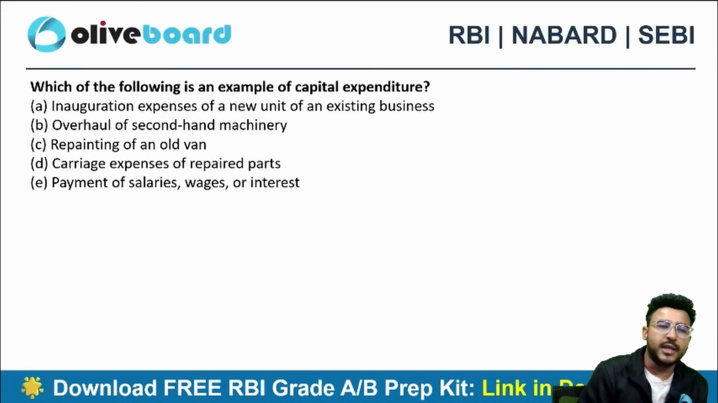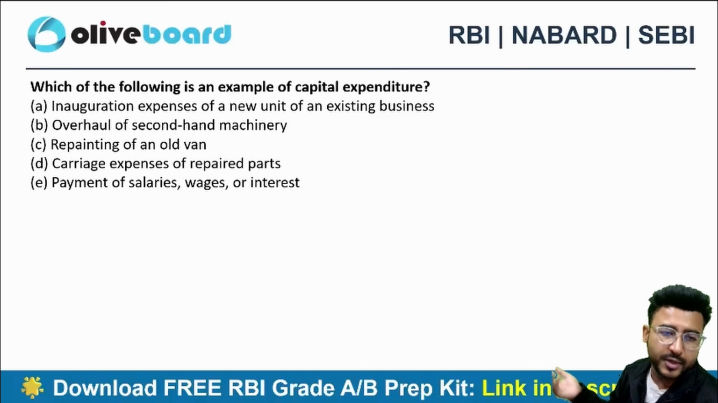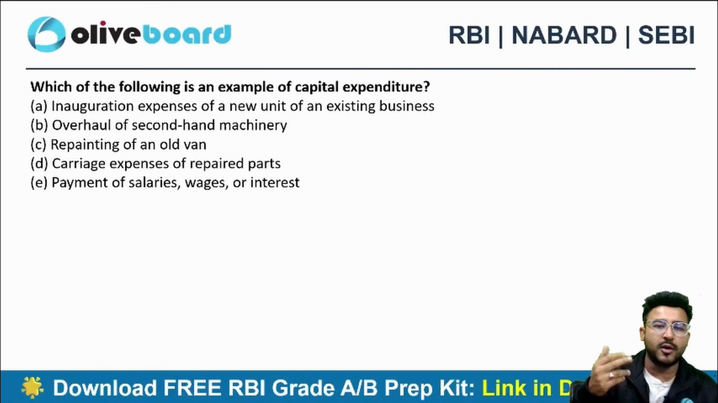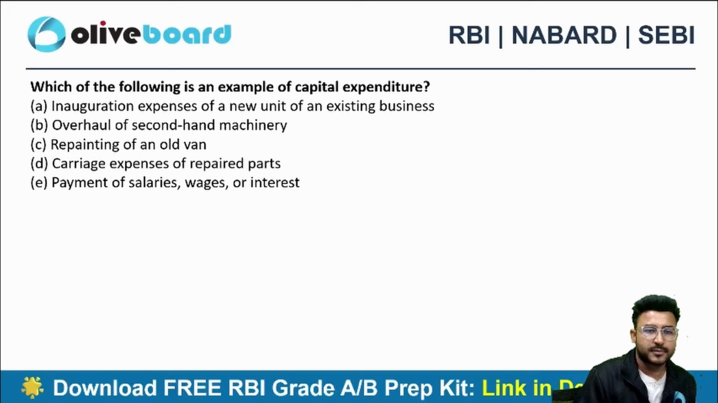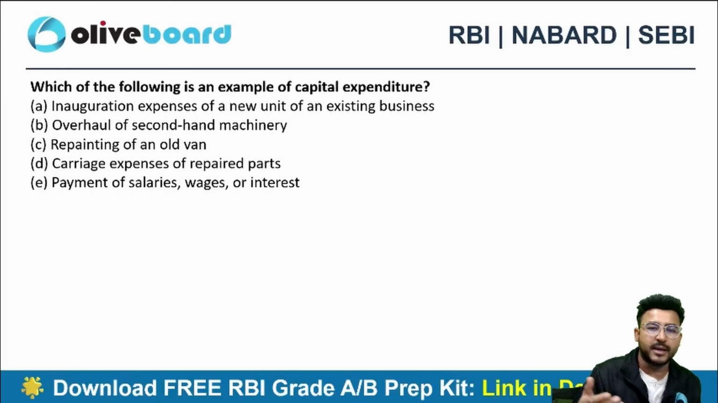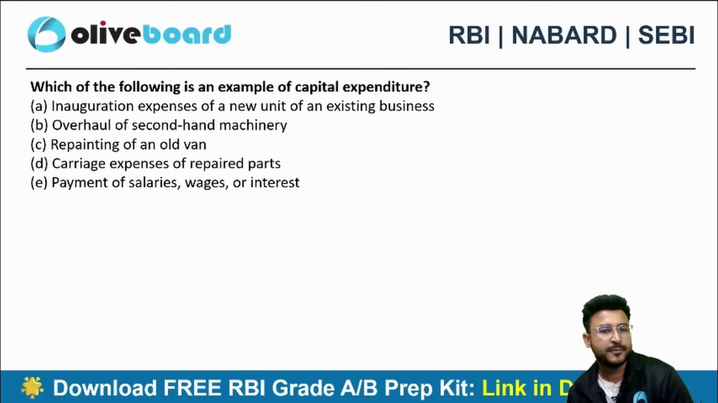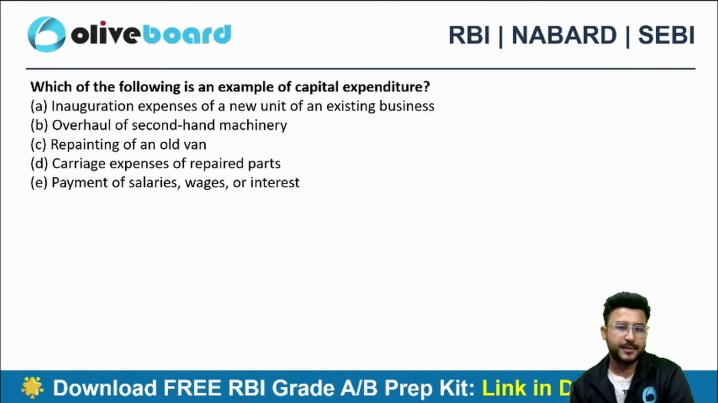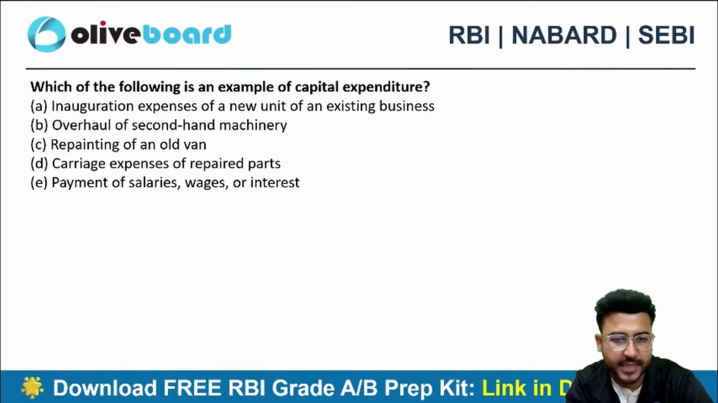Next one, which of the following is an example of a capital expenditure? First one, inauguration expenses of new unit of an existing business. So it is a new unit. Second one, overhaul of second-hand machinery. Third one, repainting of an old van. Fourth one, carriage expense of repaired parts. E, payment of salaries, wages, and interest. So what do you think will be an example of capital expenditure here? Which one is a capital expenditure here, guys?